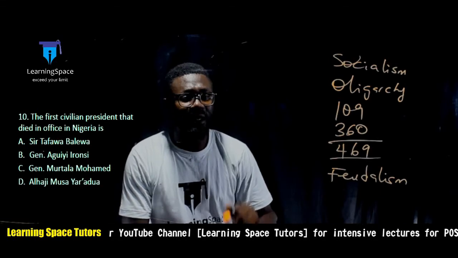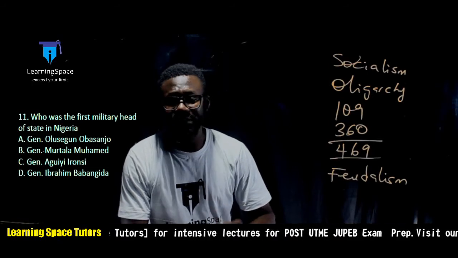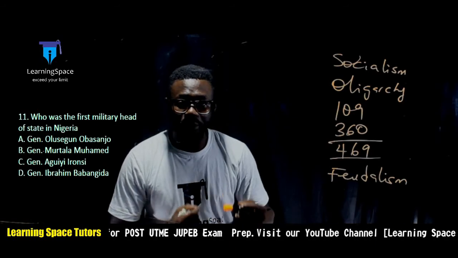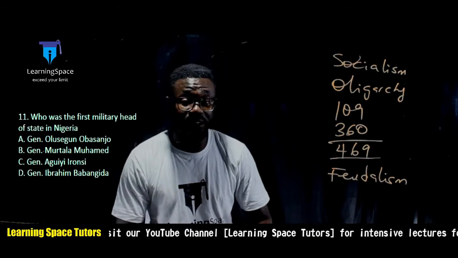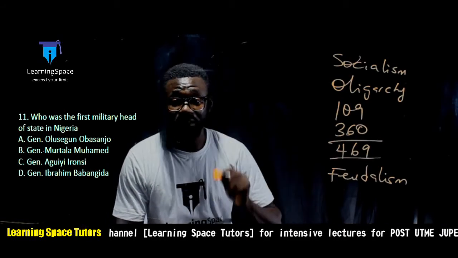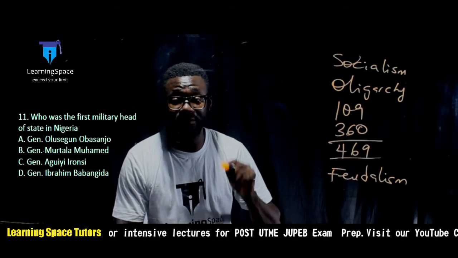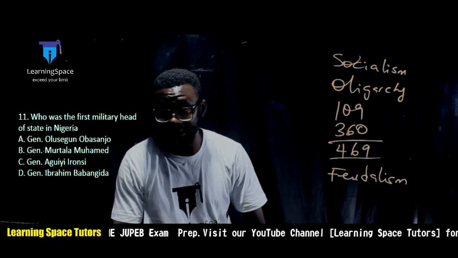Question number 11. It says, who was the first military head of state in Nigeria? Aguiyi Ironsi is the first military head of state in Nigeria that emerged after the coup of 1966, 15th of January. So the answer there is option C.